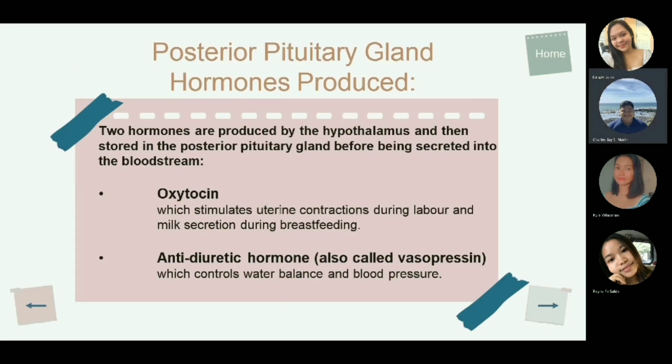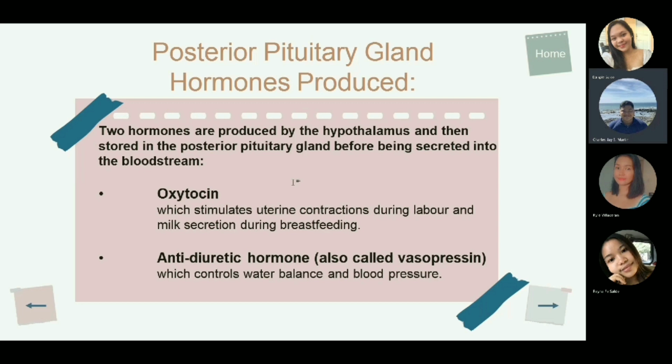Next is the posterior pituitary gland. The important hormones secreted by the posterior lobe of the pituitary gland are vasopressin, also referred to as antidiuretic hormone, and oxytocin. These hormones are synthesized in the hypothalamus and travel from the hypothalamus to the posterior pituitary gland for storage.